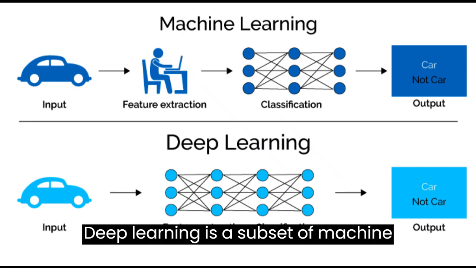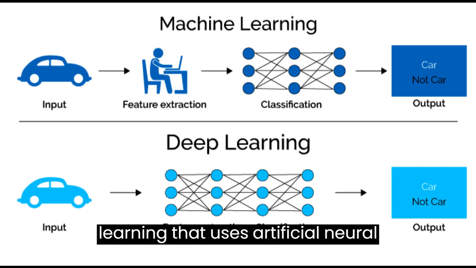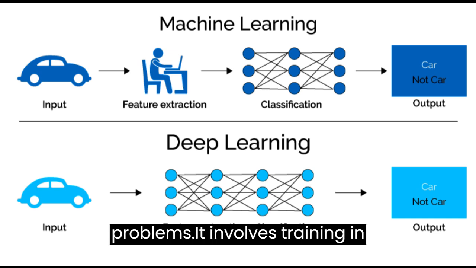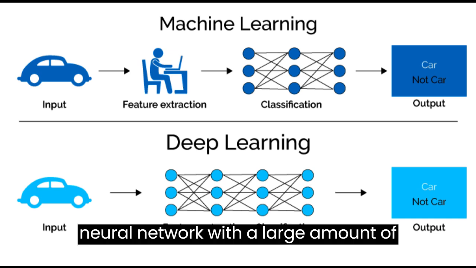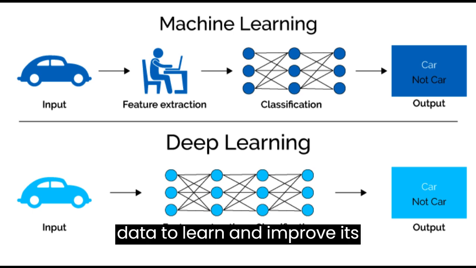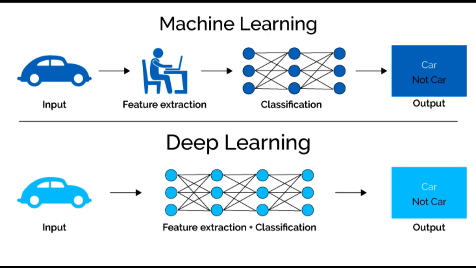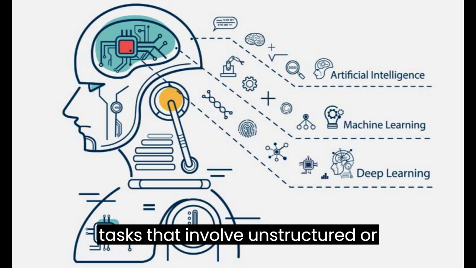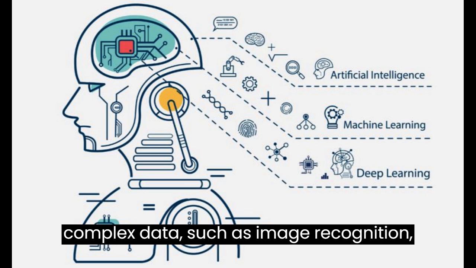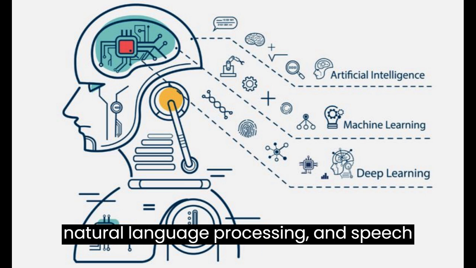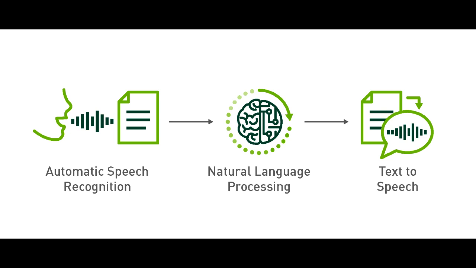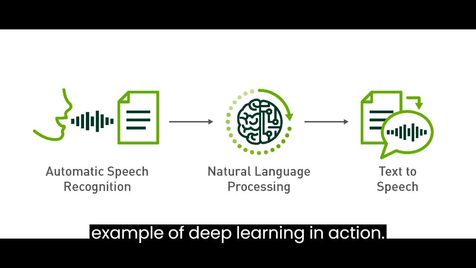Deep learning is a subset of machine learning that uses artificial neural networks to model and solve complex problems. It involves training a neural network with a large amount of data to learn and improve its performance over time. Deep learning is particularly useful for tasks that involve unstructured or complex data, such as image recognition, natural language processing, and speech recognition. Here's a real-time example of deep learning in action.